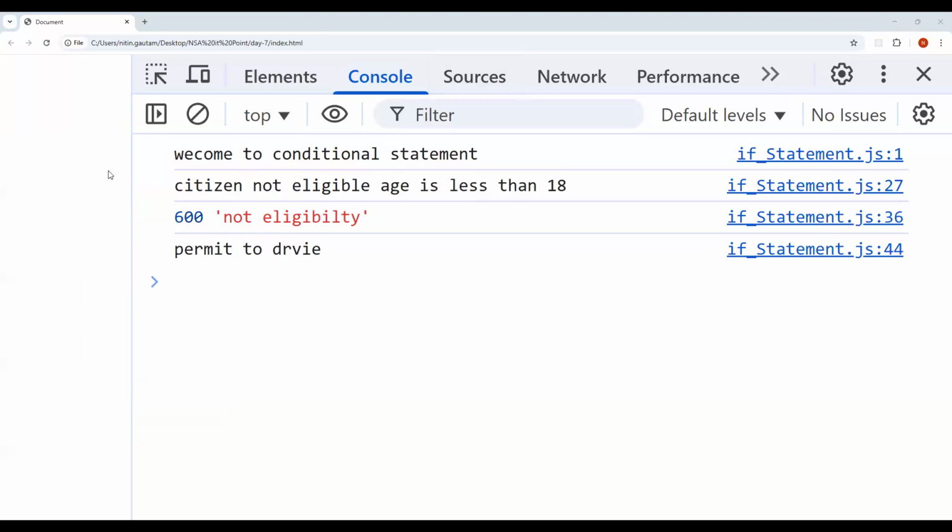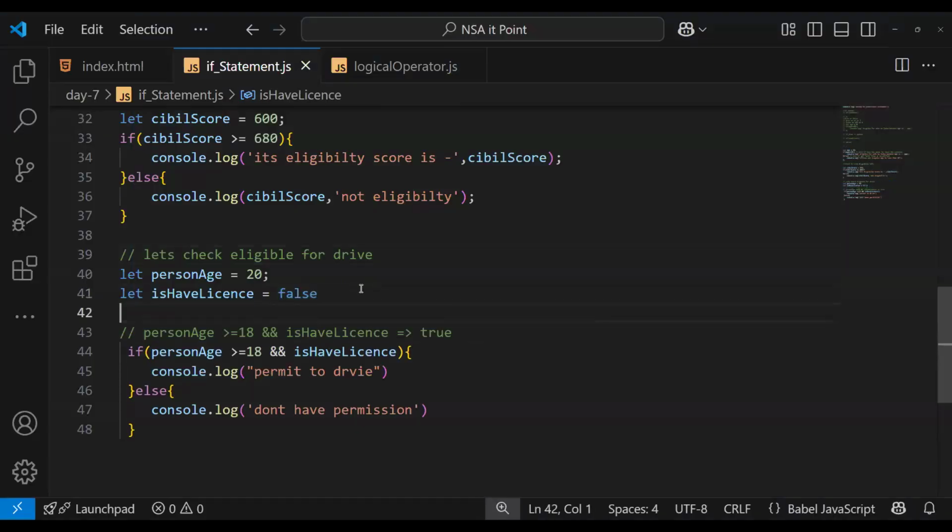If both conditions are true, the if statement will run. If any one of the conditions is false, it returns false. Okay, reload. Don't have permission. Okay, you can see. I'll just show you in a single line.